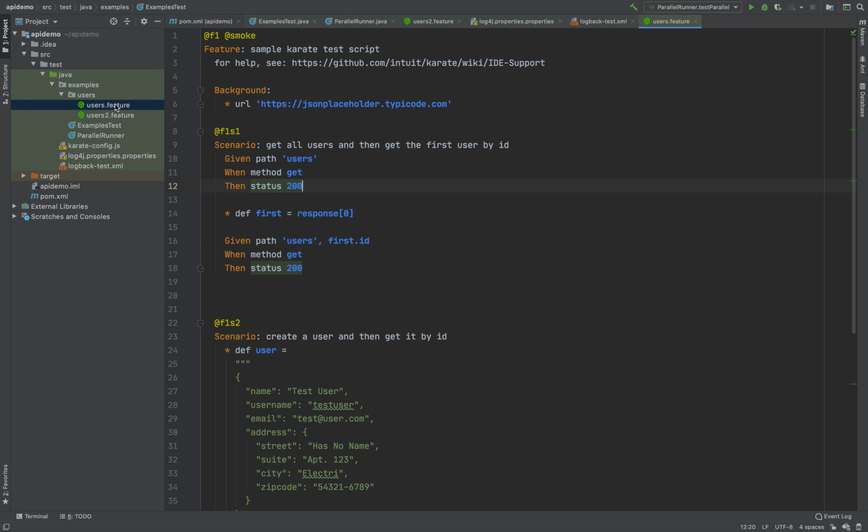But before we go there, let me do more examples and go into the details of the keywords, the scenario structure, and the feature structure. As a first thing, we need to define our URL. It can be defined in a hard-coded way like this. Let me run this scenario first.